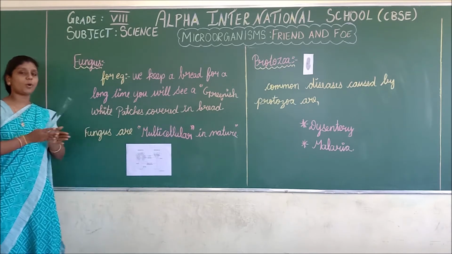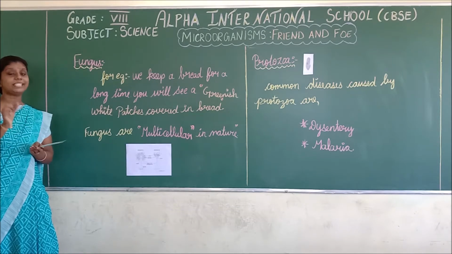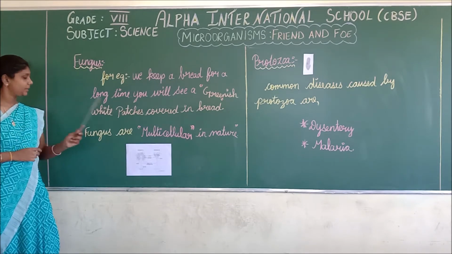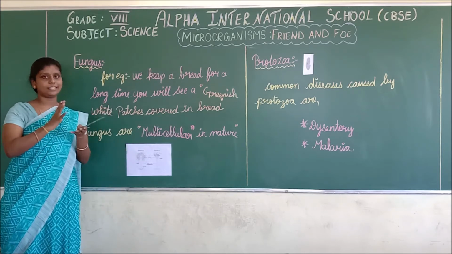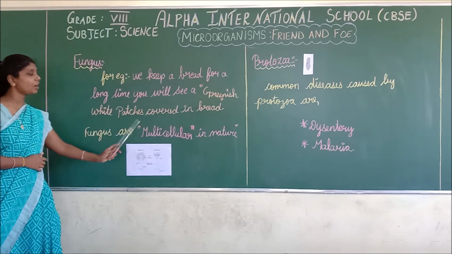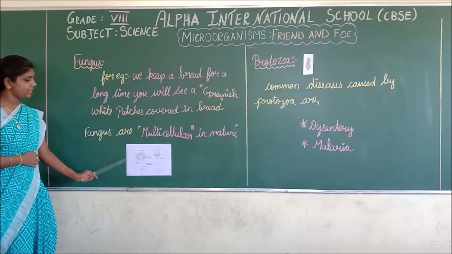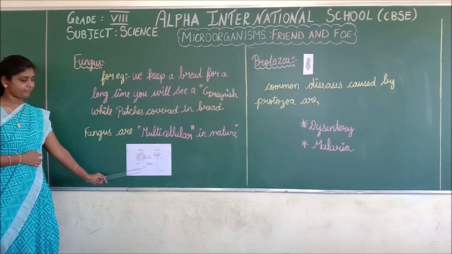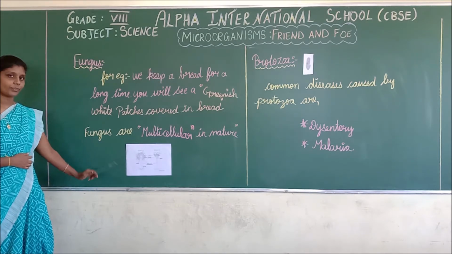In the previous section, what did we discuss? Bacteria are unicellular. Uni means single cell. Here, the fungi are multicellular. Multi means many cells. Do you understand? Next, see, this is the picture of fungus. It is visible to you.